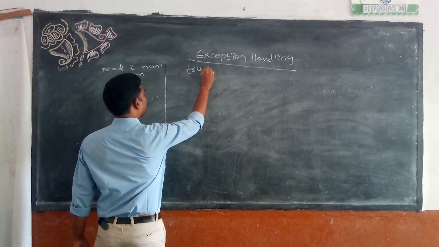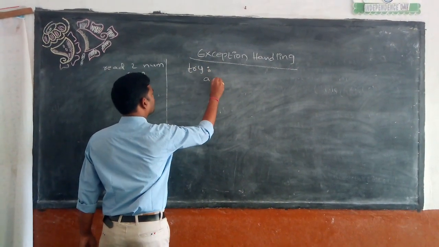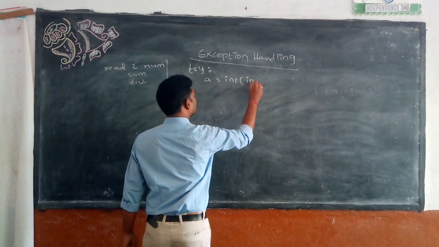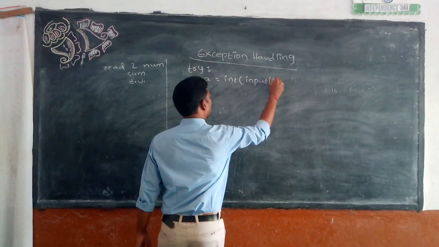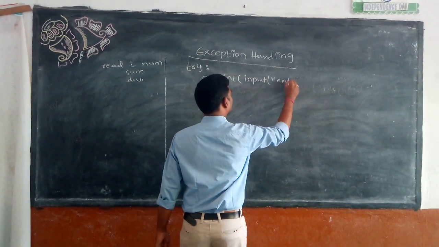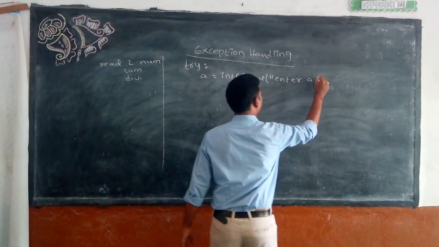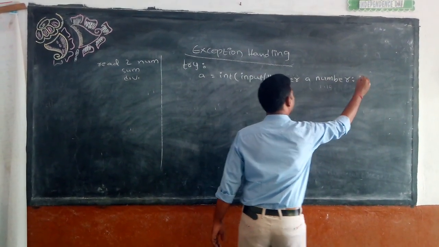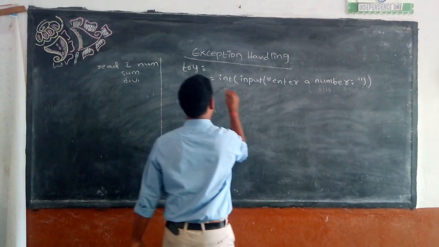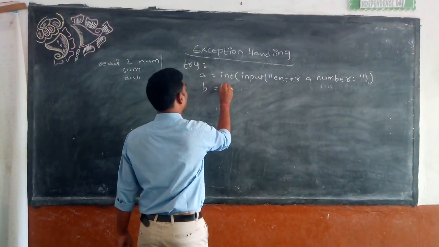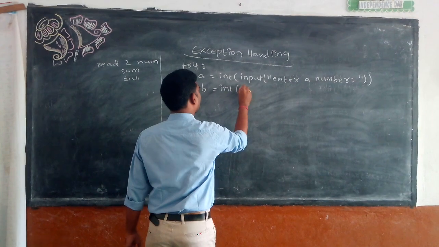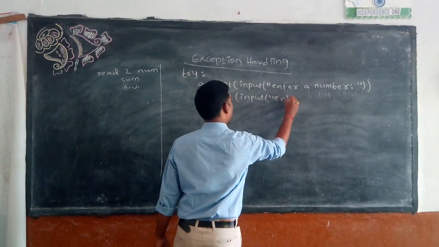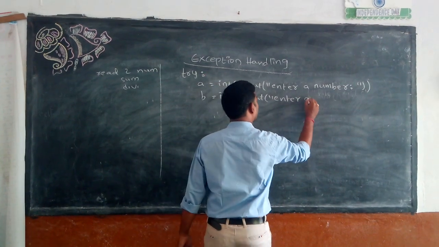Try: a is equal to int input, enter a number, and b is equal to int input, enter another number.